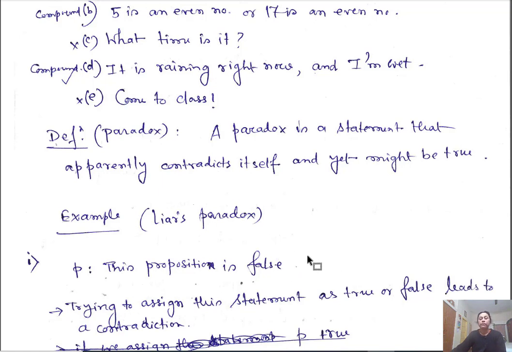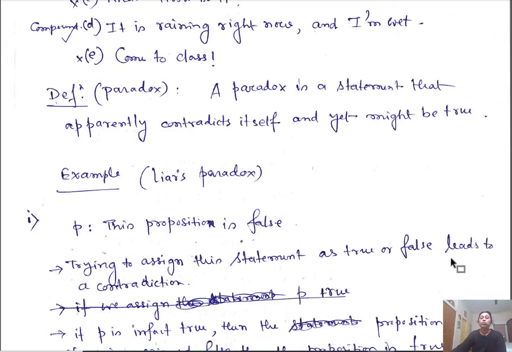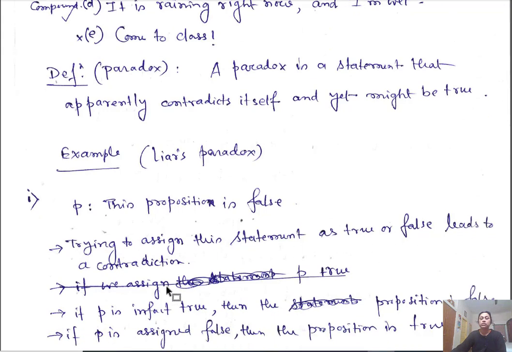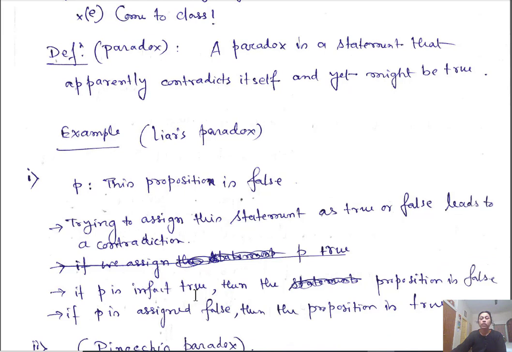So we are getting a contradiction. So trying to assign this statement as true or false leads to a contradiction. If P is in fact true, then the proposition is false. This is a true statement, means the proposition is false. If the proposition P is given assignment false, then this proposition is false, this is wrong. That means this proposition must be true. So we are getting a contradiction. Proposition false, we are getting proposition must be true. Proposition true, P true, it must be the case that the proposition is false. So we are getting a contradiction. This is called Liar's paradox.